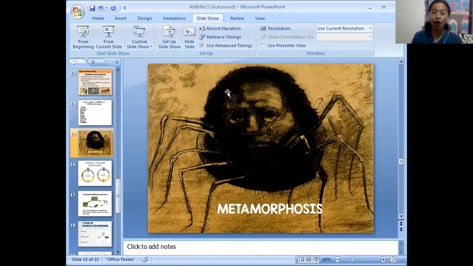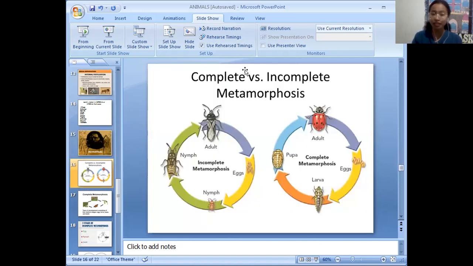So there are two types of metamorphosis. We have the complete and the incomplete metamorphosis. Based on these two pictures, what do you think is the difference between the two? Look at this incomplete metamorphosis, only three: egg, nymph, and adult. It's only three. And how about this one? Complete metamorphosis. We have the egg, larva, pupa, and adult.